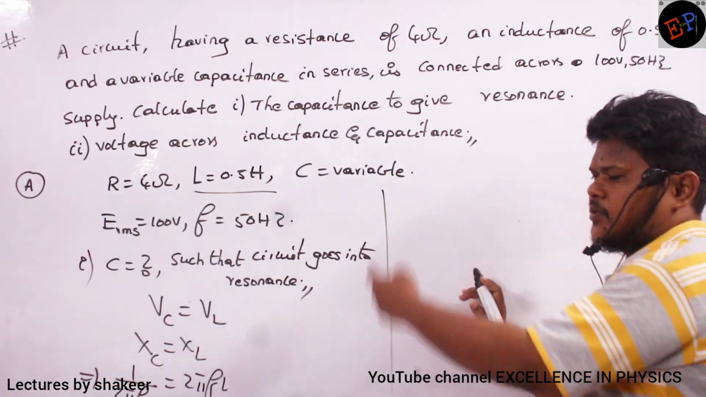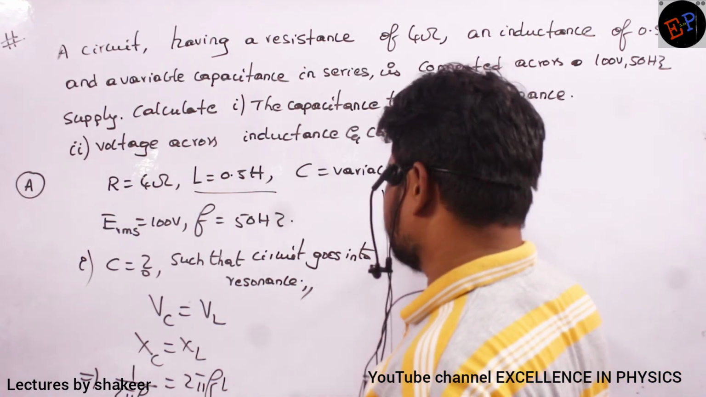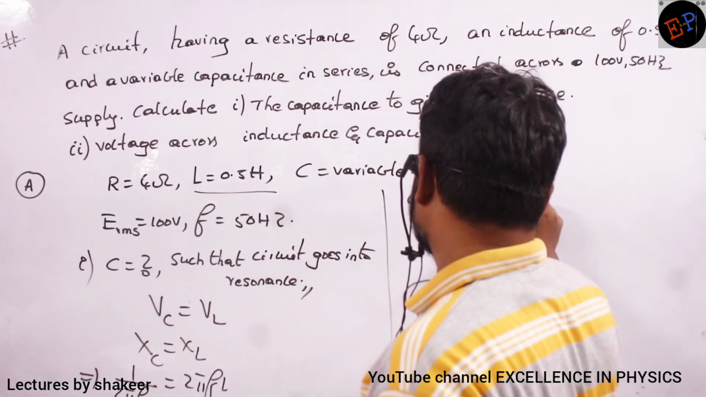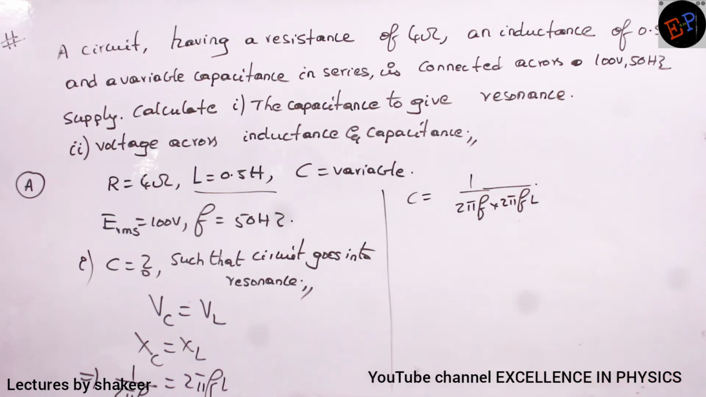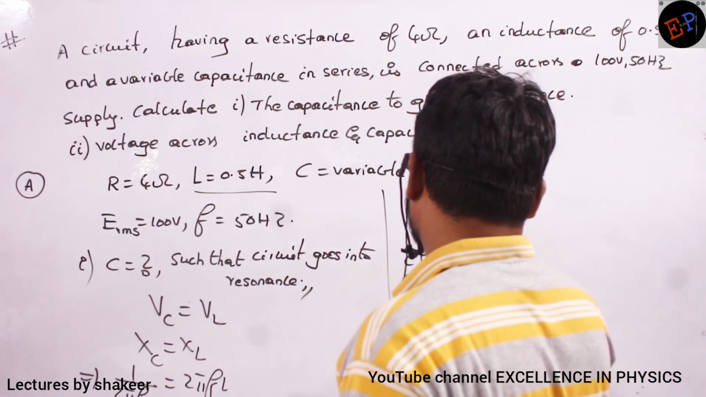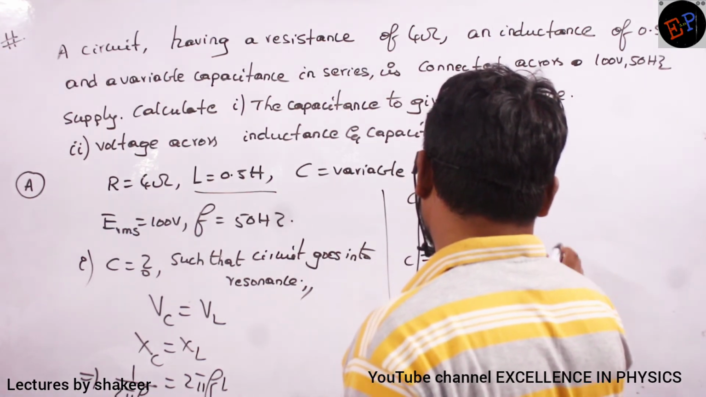Just for your understanding, once again I have written. So capacitance is how much? Capacitance is equal to 1 by 2 pi F multiplied by 2 pi FL. Clear? So this is the capacitance. Therefore C is equal to 1 by (2 pi F) whole square multiplied by L.